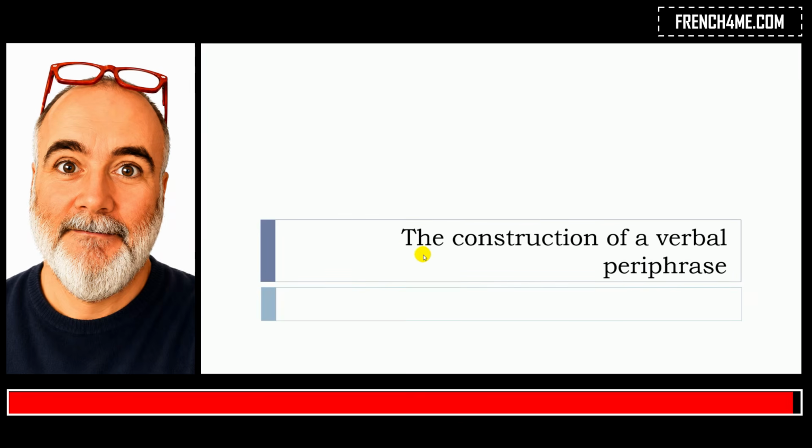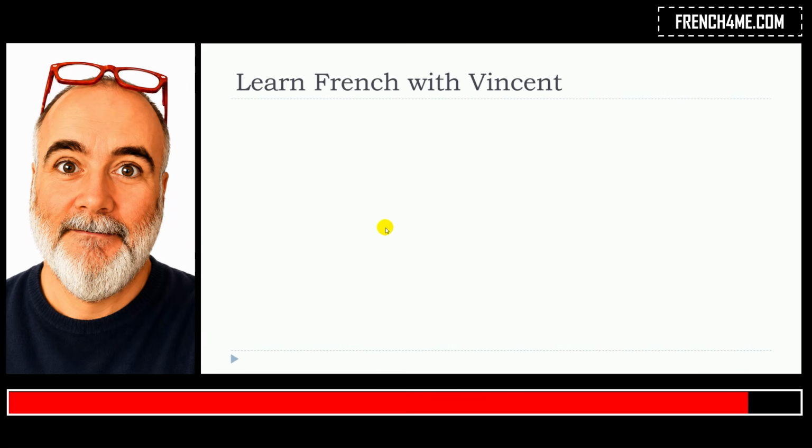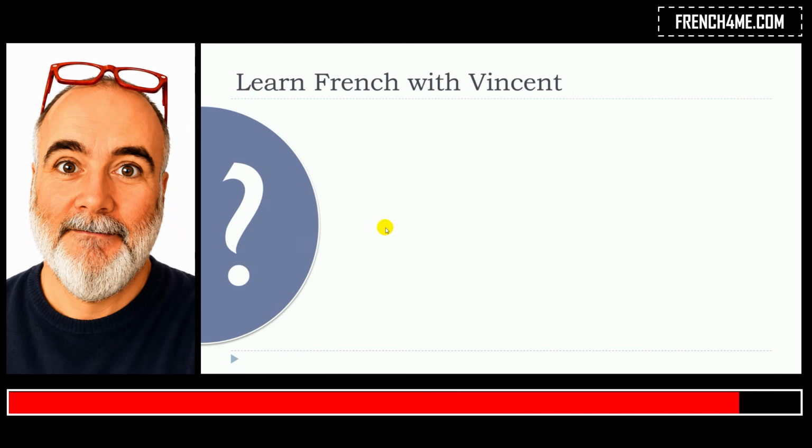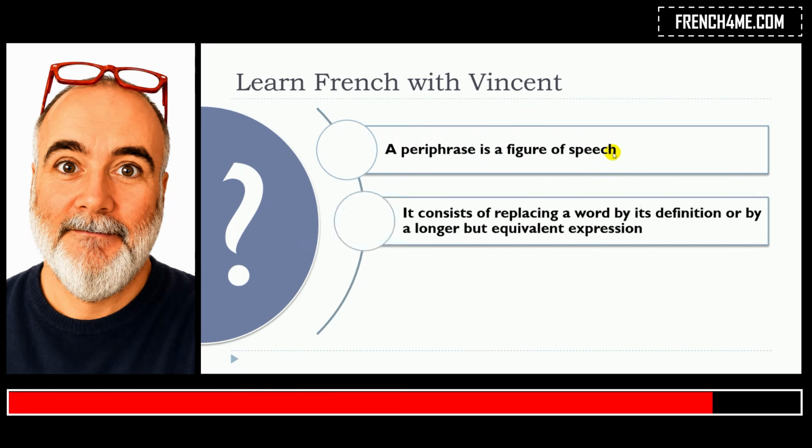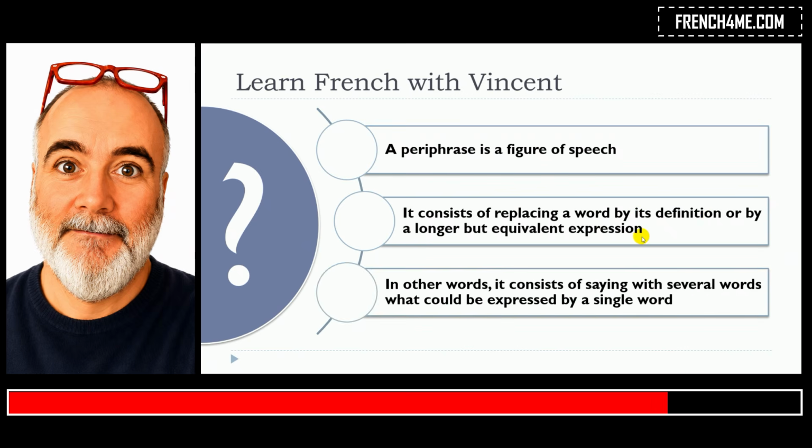In this lesson, we will see together the construction of a verbal periphrase. So, of course, the question is, what is une periphrase? A periphrase is a figure of speech. It consists of replacing a word by its definition or by a longer but equivalent expression.